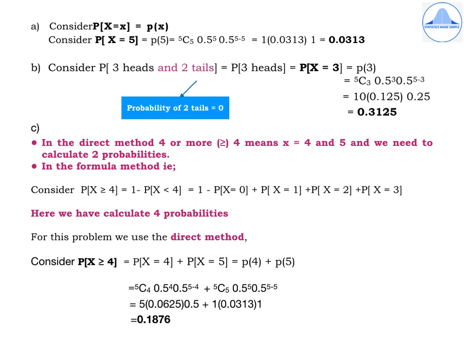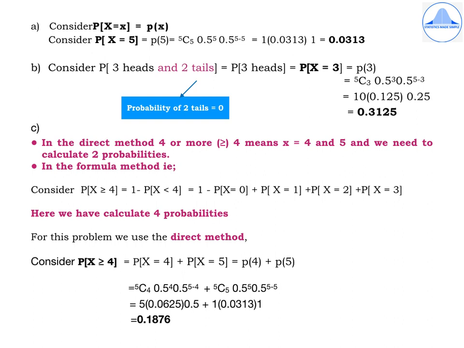Now in the PMF, replace x by 3. So we get 5c3 0.5 to the power 3, 0.5 to the power 5 minus 3. On simplification, the answer is 0.3125. Now in the third subdivision, we should find the probability of getting 4 or more heads. So in the direct method, 4 or more means x is equal to 4 and 5, and in this case we'll need to calculate 2 probabilities.